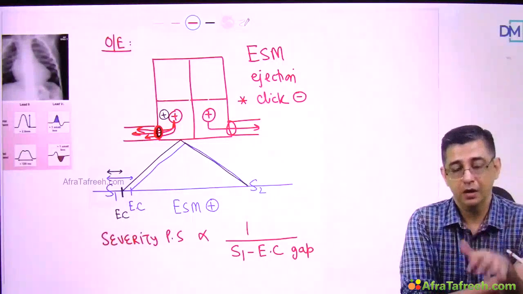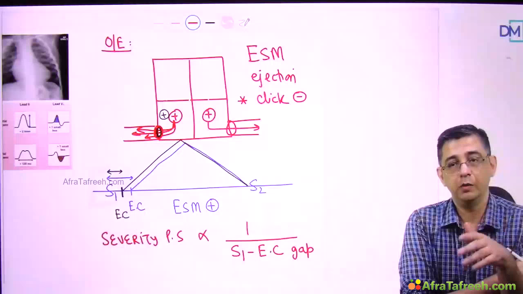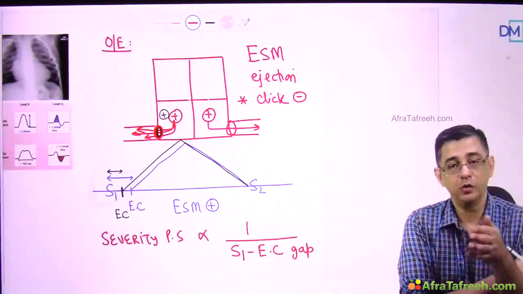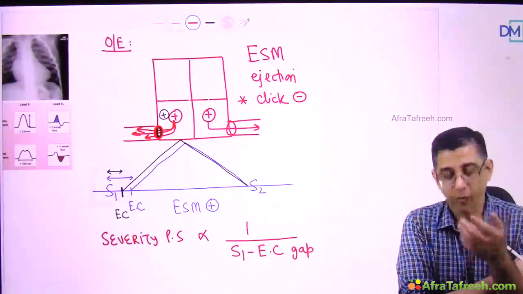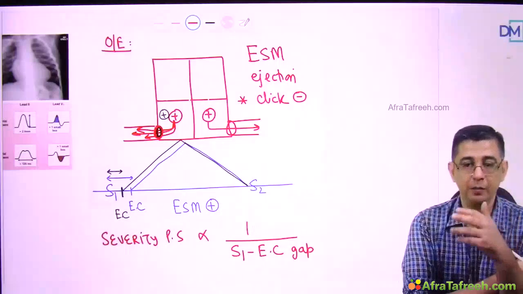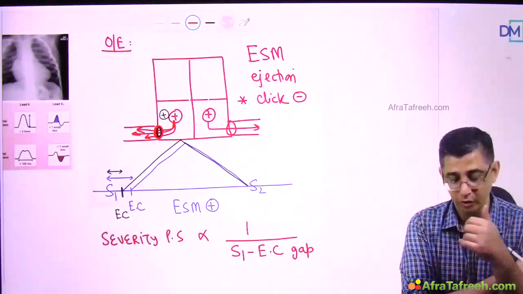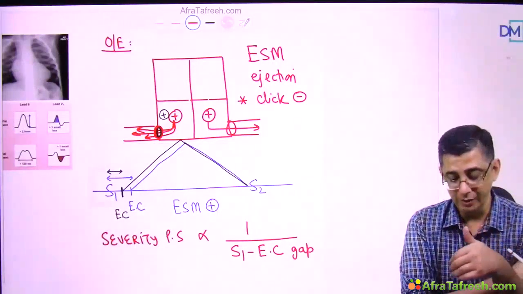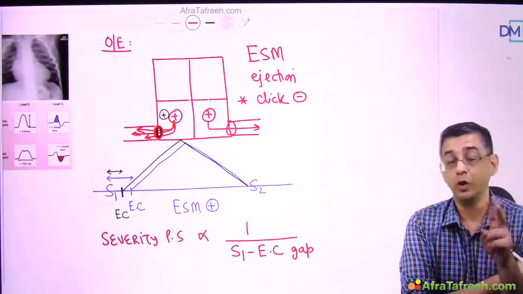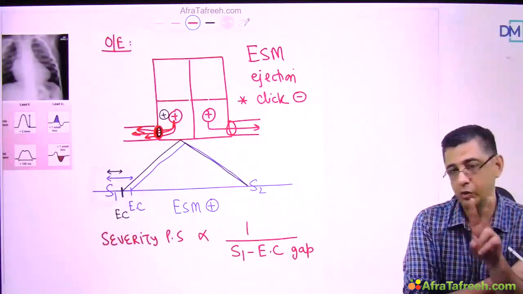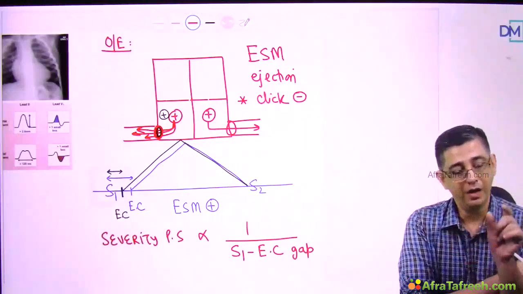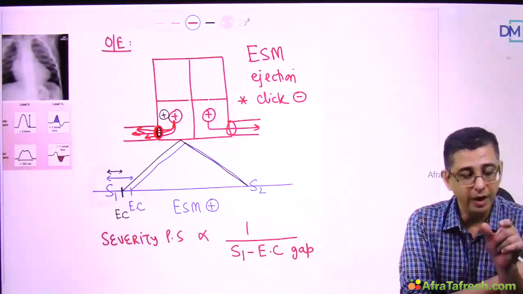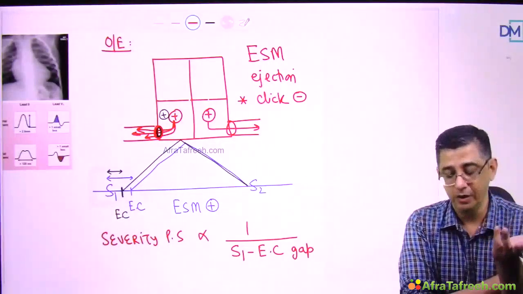I've been saying this again and again, that everything on the right side of the heart will become more prominent with inspiration, but the ejection click tends to become relatively lesser. Why that happens can be explained by the explanation that I have mentioned before you: the ejection click, with more blood present in the right side of the heart, tends to come relatively closer to S1, so it may not be heard. After all, if there are two sounds like S1 and ejection click, there has to be a gap between the two for you to appreciate which one is which. If the gap between the two reduces, you will not be able to identify them.